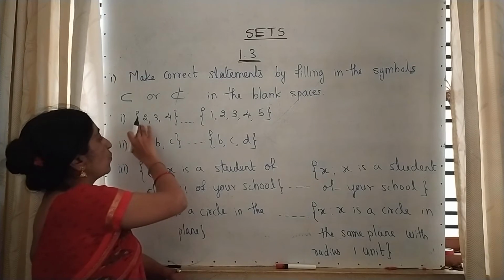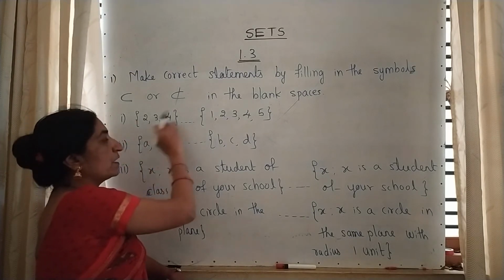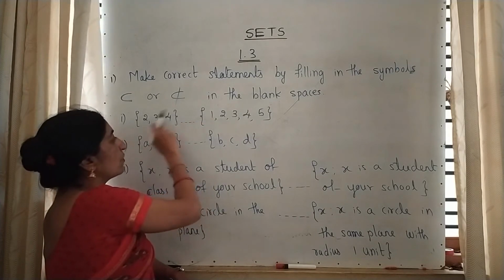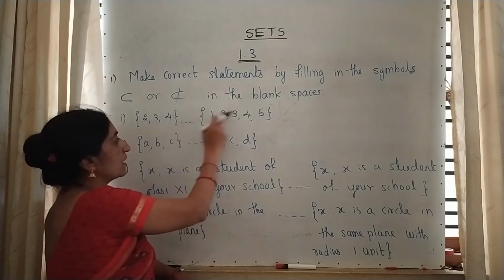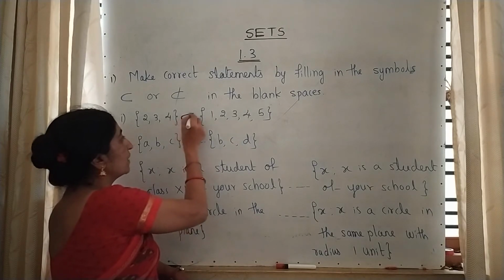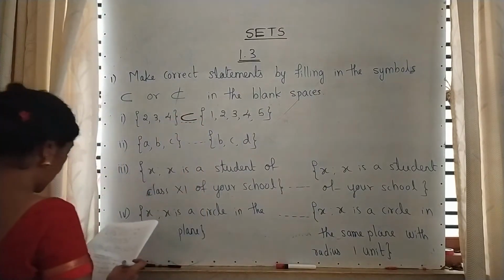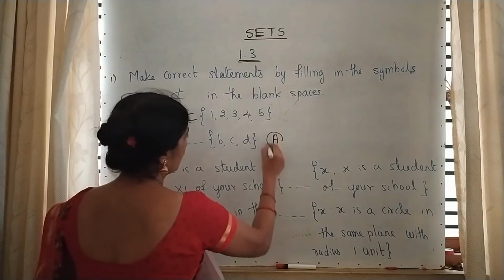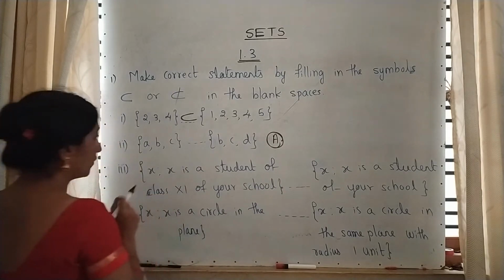First one, see: 2, 3, 4 on the left side and 1, 2, 3, 4, 5 on the right side. Compare these two. Here we have a 2, here we have a 2, here we have 3, 3, 4, 4. That means it is a subset. The first set is a subset of the second set. And the second one I am giving you as an assignment. Please note down.